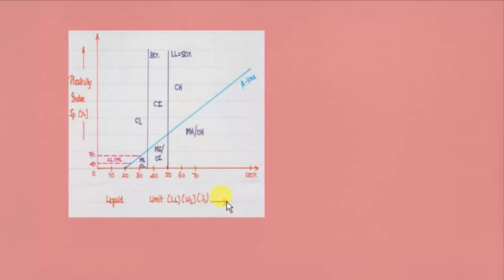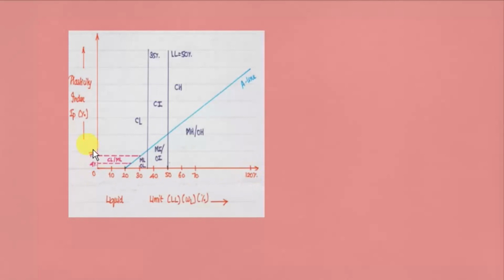Friends, listen keenly here because drawing the chart is very important, as this will not be given in the exam. The chart is drawn between plasticity index IP, which is the difference between the liquid limit and the plastic limit, and the liquid limit value. You can see the liquid limit scale extends beyond 100% also.